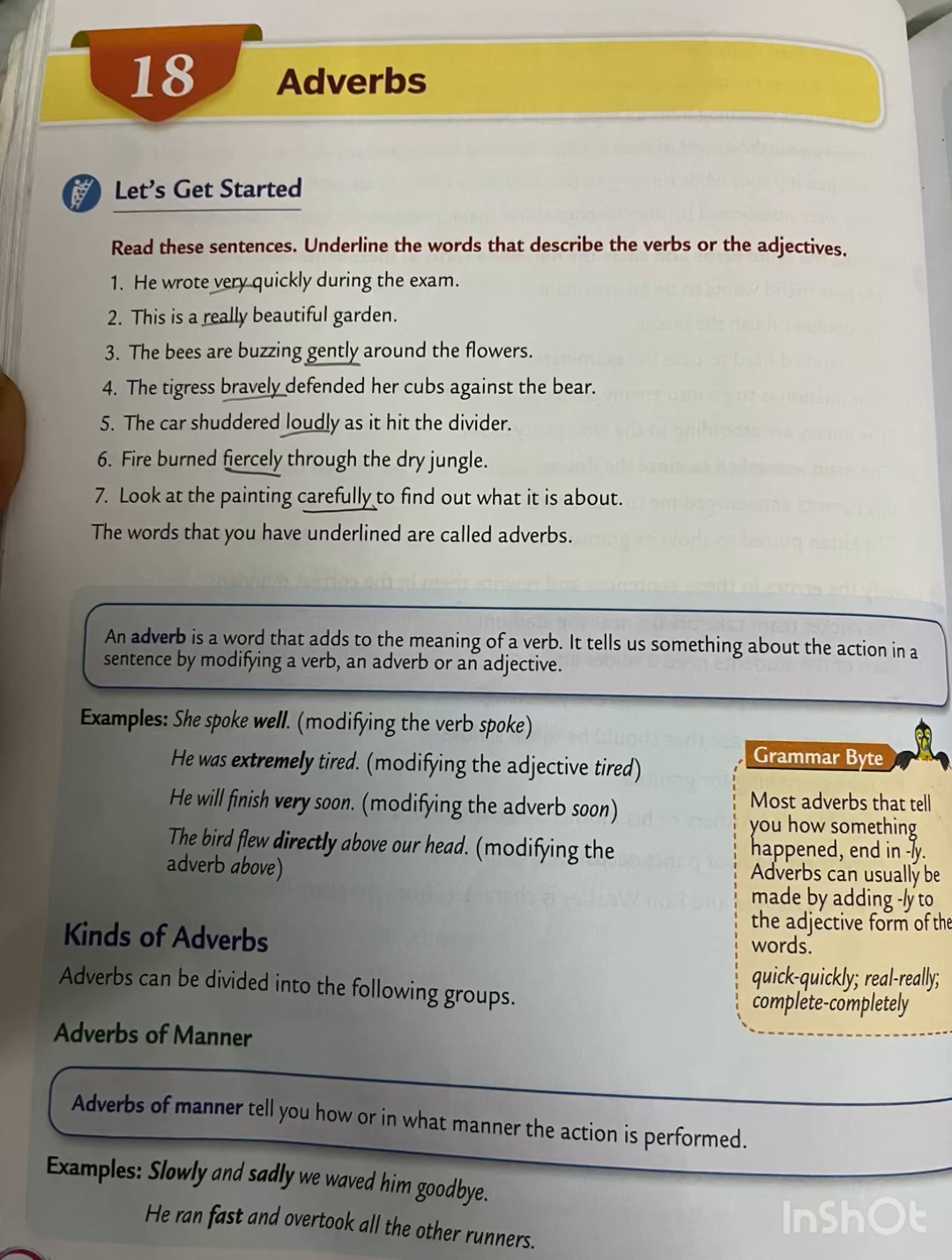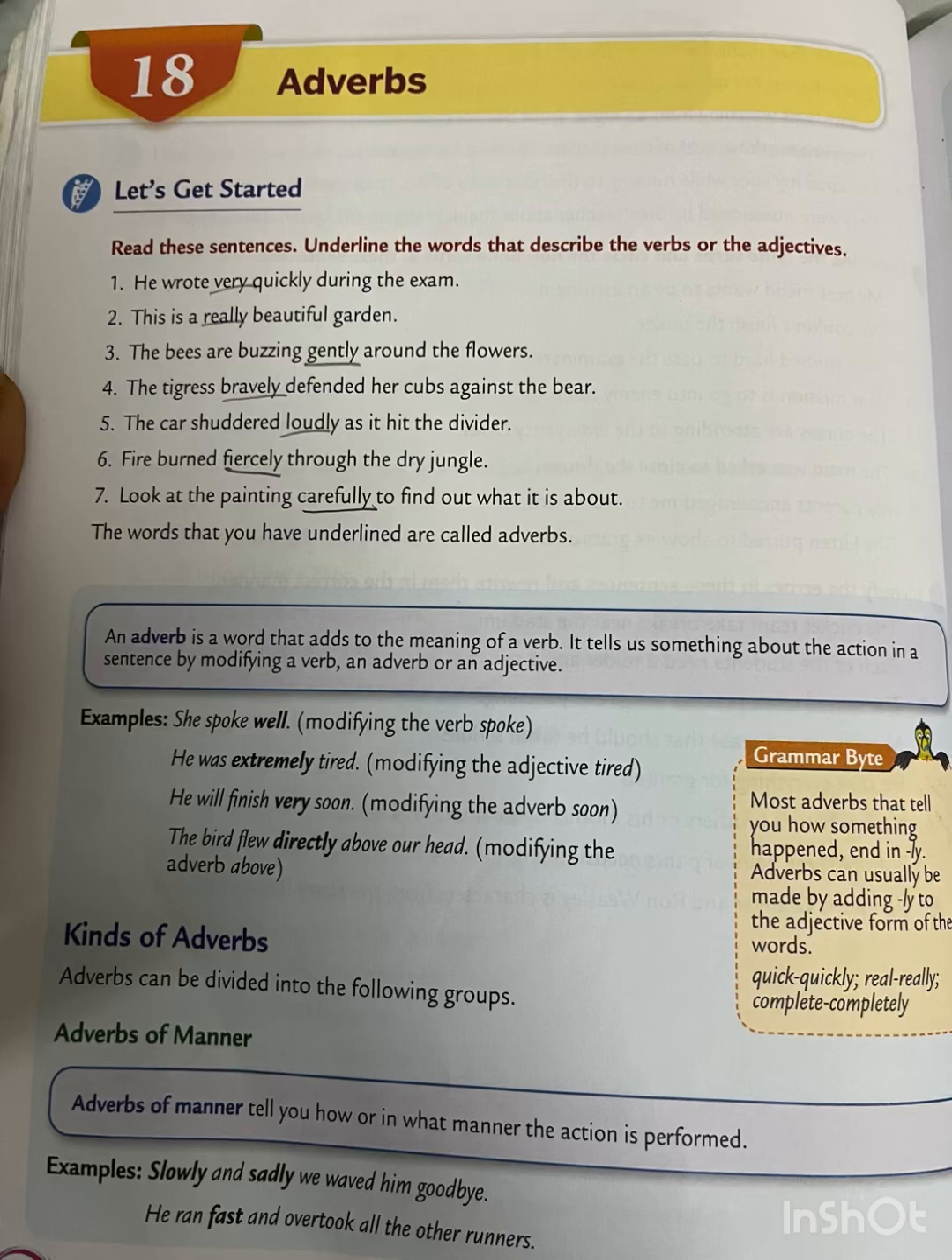So what are adverbs? Adverbs are the words which add more information about a verb, adverb or an adjective. How many kinds of adverbs are there? Adverb of manner, place, time, frequency, degree and interrogative adverbs. So there are 6 kinds of adverb.